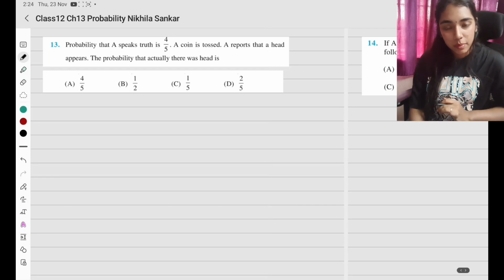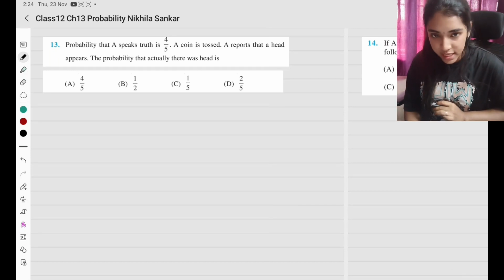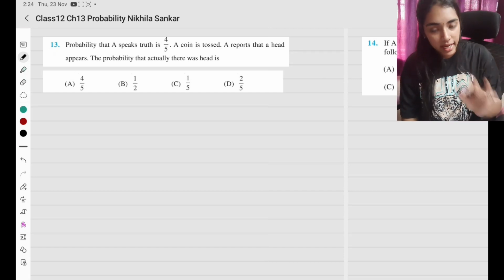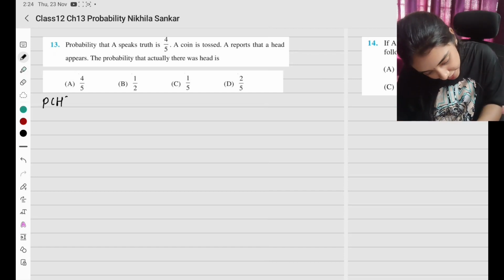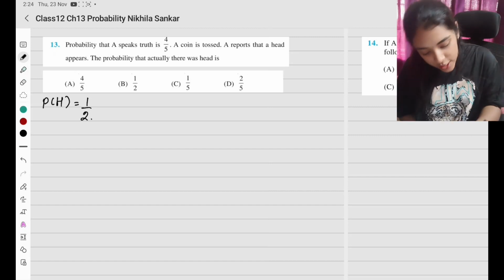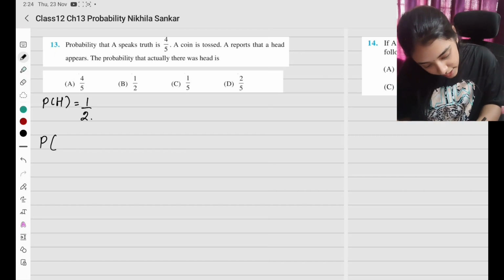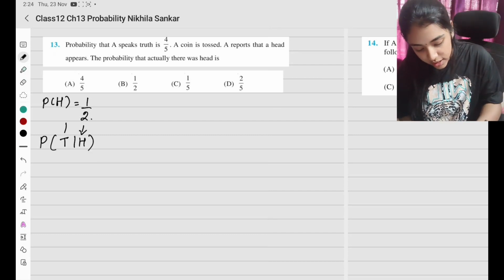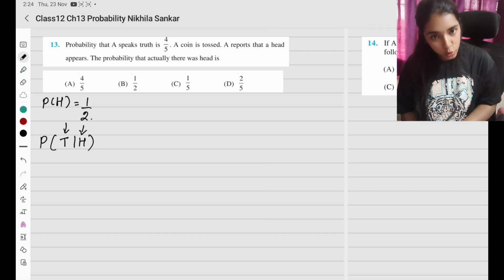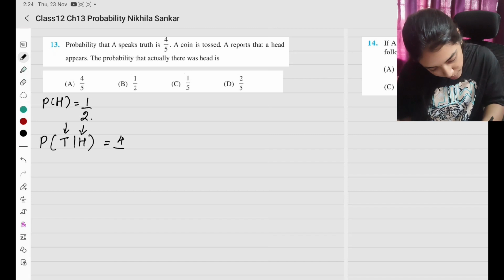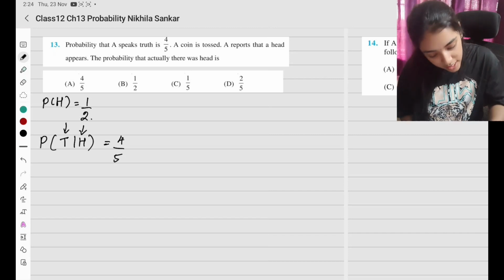Question number 13. Probability that A speaks the truth is 4/5. A coin is tossed. A reports that head appears. What is the probability of head first? Probability of head is going to be 1/2. So probability that A speaks the truth given that head has come. Truth means head has come and A also says the truth. So probability of truth given that it is a head is going to be 4/5.